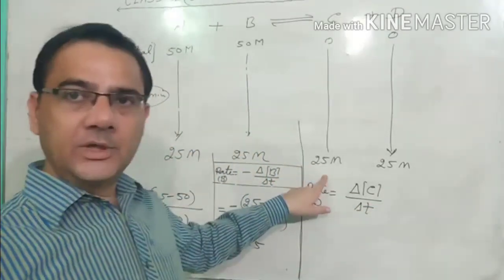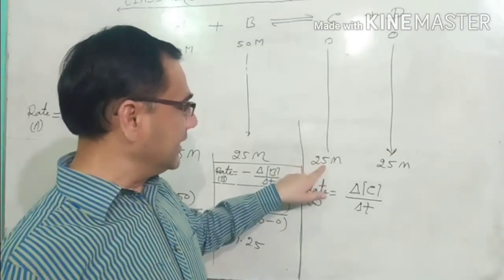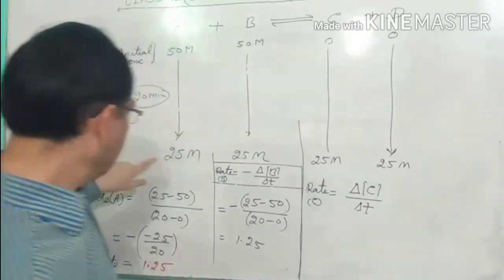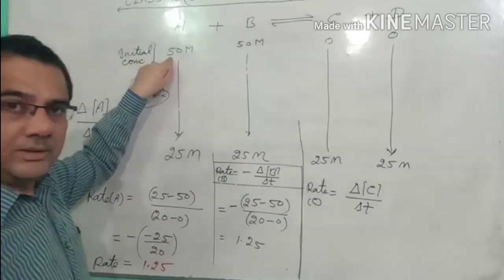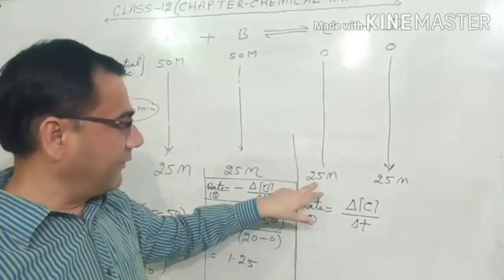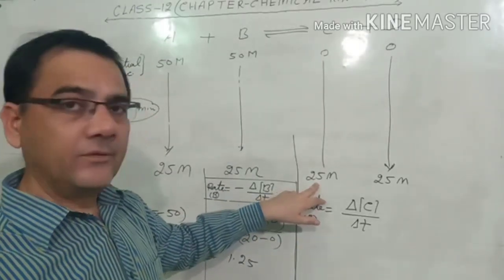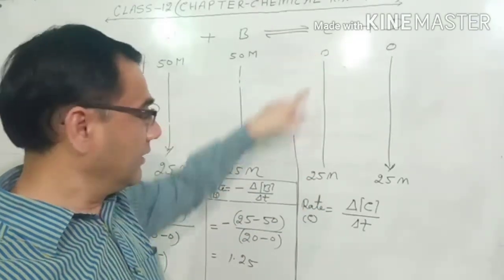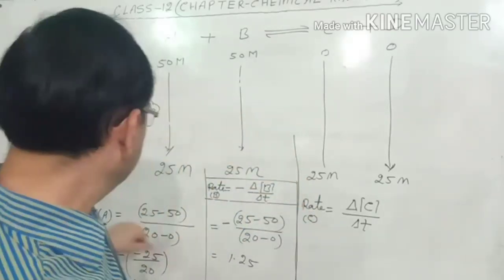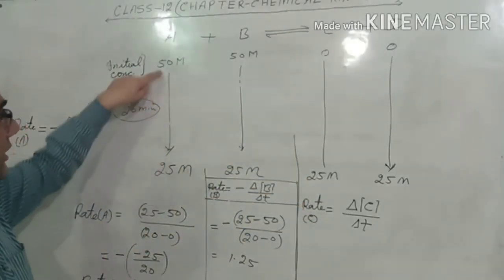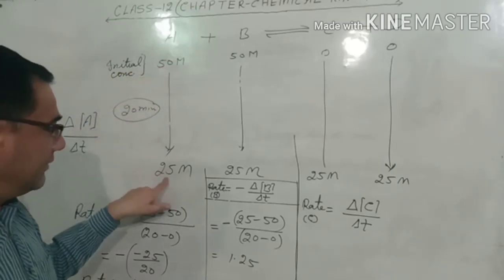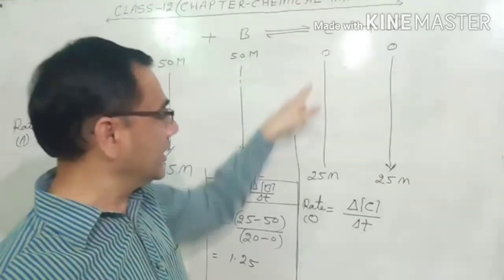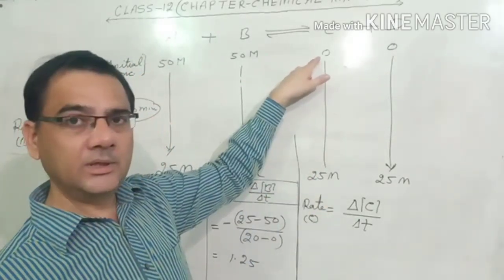When we calculate the rate of reaction of the product, the final concentration is more than the initial concentration. In the reactant, the final concentration is less than the initial. Here the final concentration of product C is more than the initial value. Initial value 0, final value 25. In the reactant, the final value is 25, initial value 50. In the reactant, the final concentration is always less than the initial concentration, but in the product, the final concentration is always more than the initial concentration.